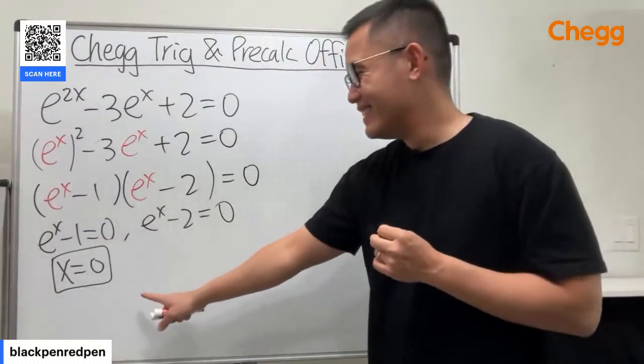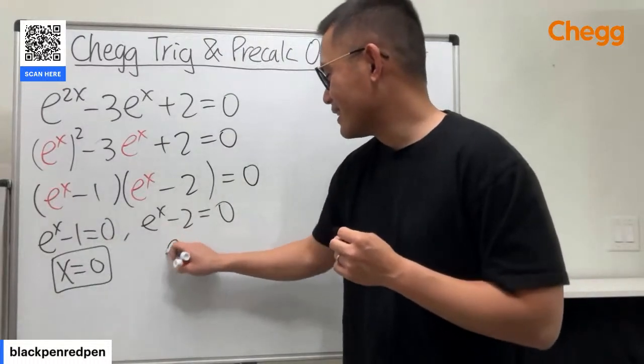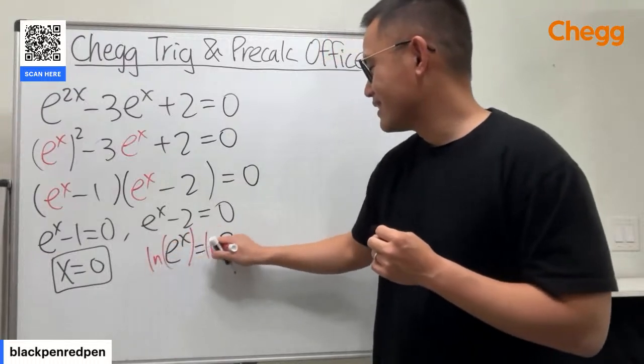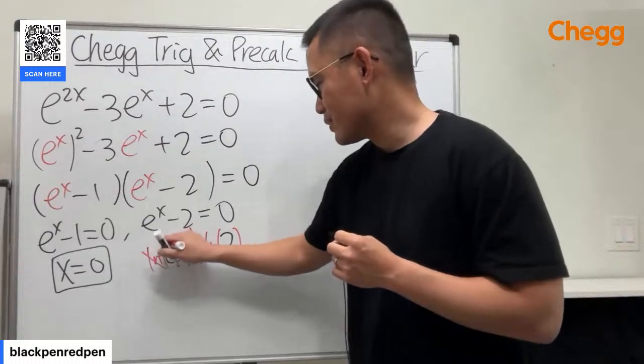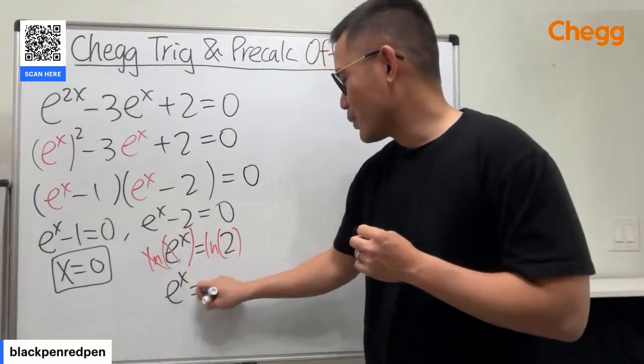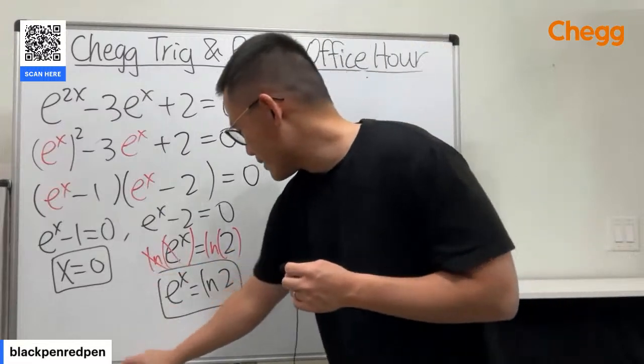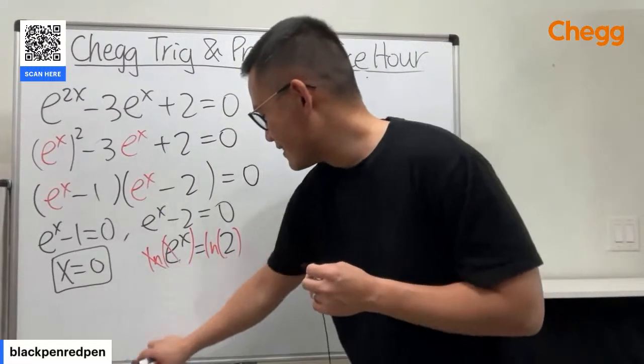Okay, thank you. Next one, put the 2 to the other side. E to the x is equal to 2, and then take the natural log on both sides. So cancel, e to the x equals ln 2. Second answer. No, what am I doing? It's just x equals ln 2.